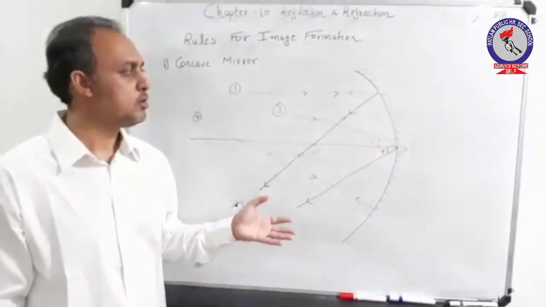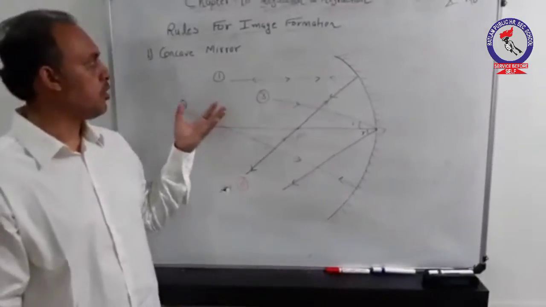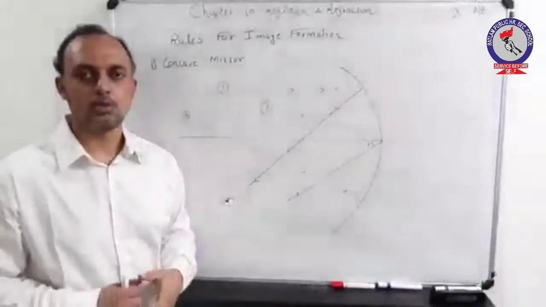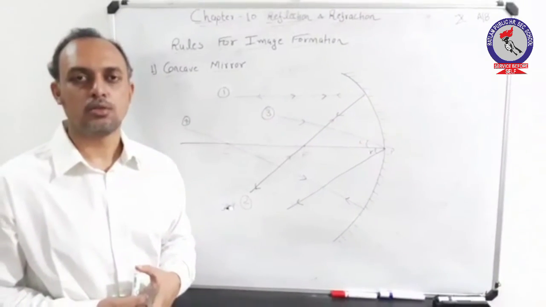So these were the basic rules for a concave mirror for image formation. I hope you have understood these rules well.